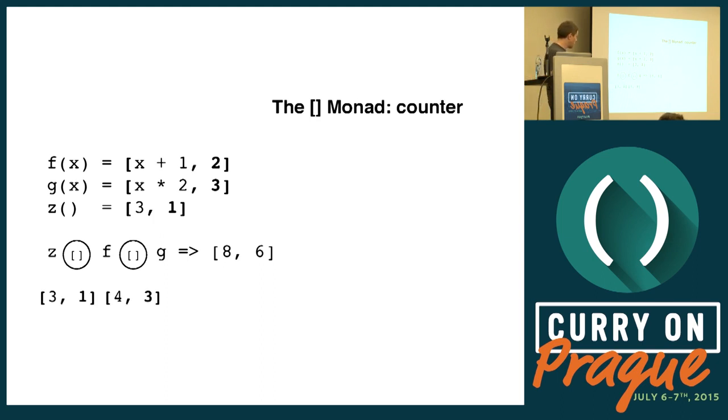We'll see why. So we start with z, which doesn't take any arguments, and returns 3 and 1. And then we compose that with f. So it takes the 3, passes it into f, and then f returns 4 and 2. And then we add the 2 to the original 1, and we have 4 and 3. And then we take that 4 and 3, compose it with g, and we do that by taking the 4, passing it into g. g returns 8 and 3. And then we take the 3, add it to the 3 we had, and the final result is 8, 6.